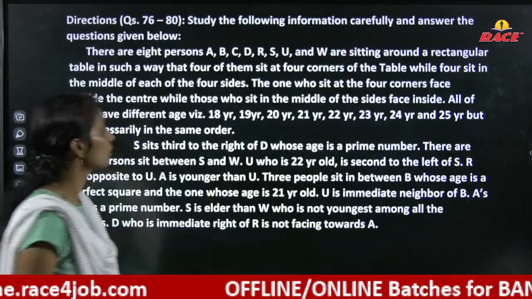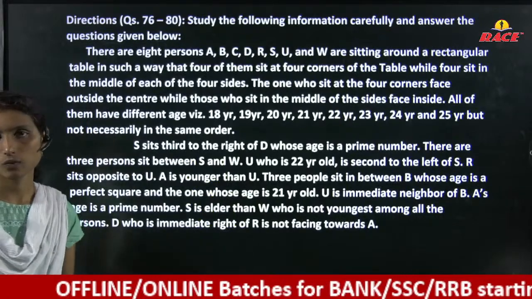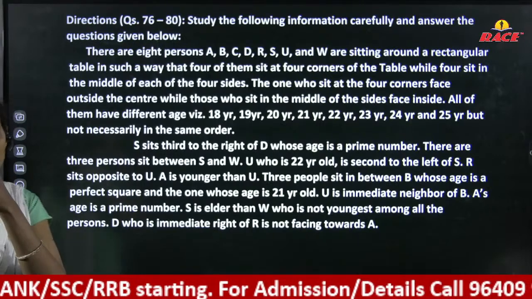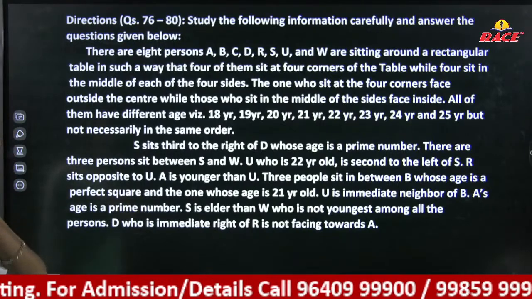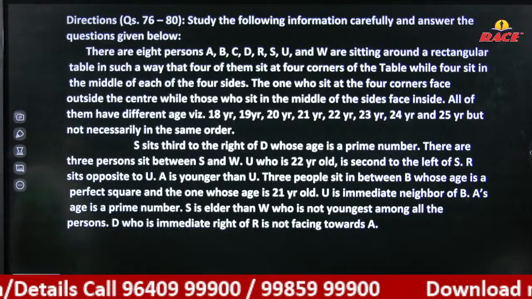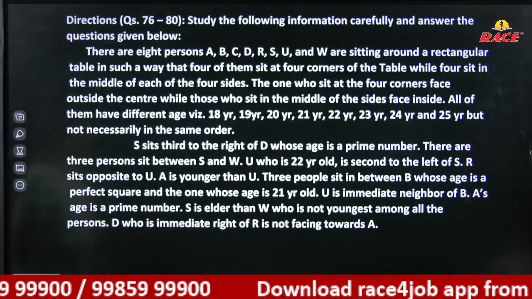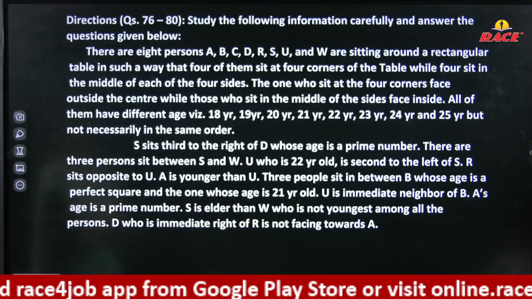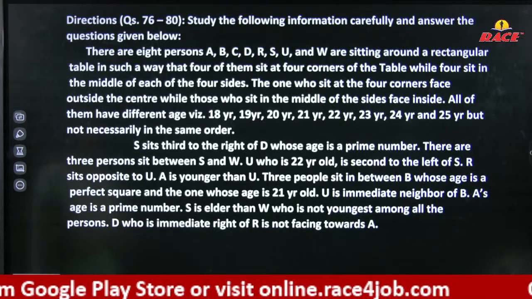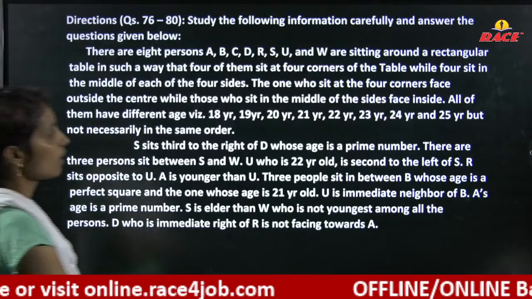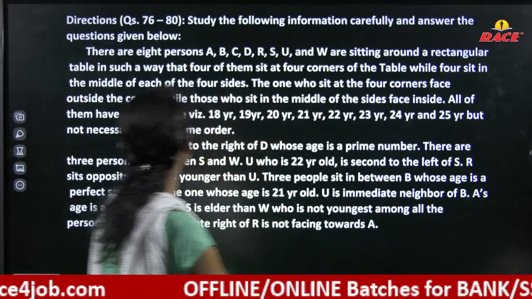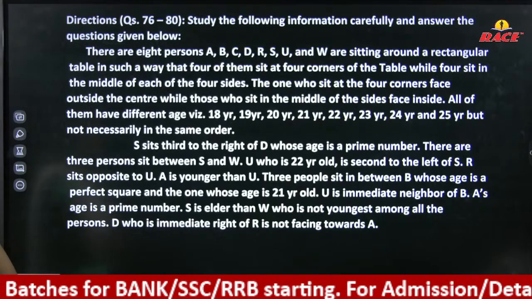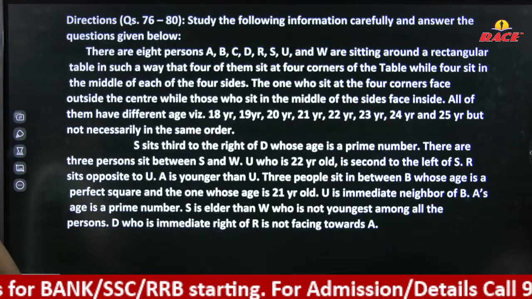A, H. Right. And again we have a question from the seating arrangement, linked with a puzzle. Right. Look at here. There are 8 persons A, B, C, D, R, S, U and W sitting around a rectangular table in such a way that 4 of them sit at 4 corners. Okay, try to solve.